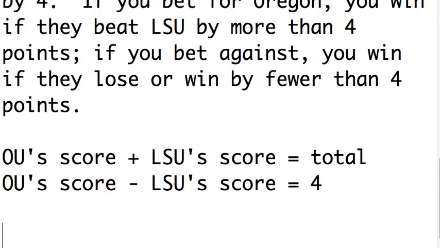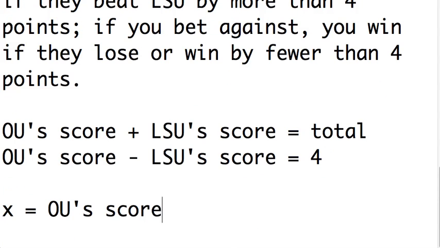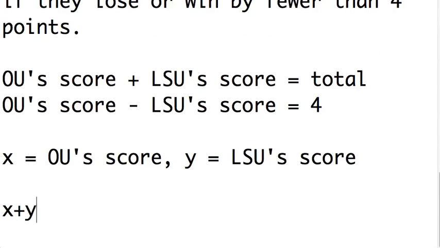Well, let's turn this further into mathematics. Let's let X be Oregon's score, and let's let Y be LSU's score. What this gives us then is X plus Y is equal to the total, which is 54 in this case, and X minus Y is equal to 4.